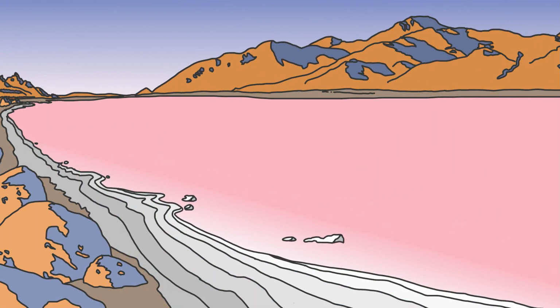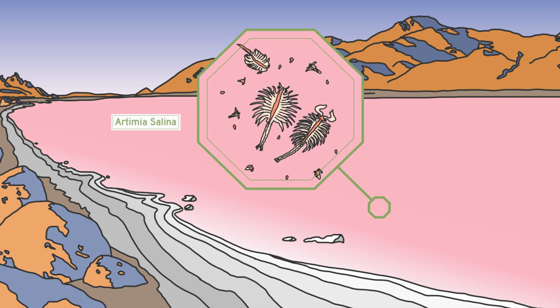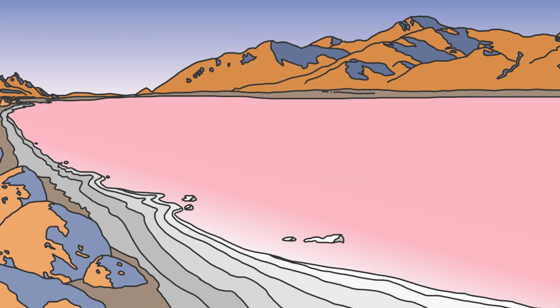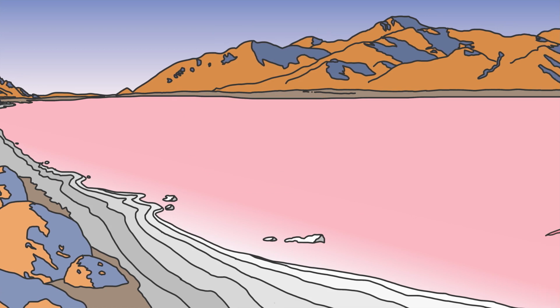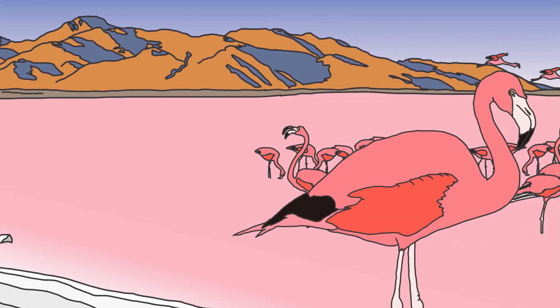Take, for example, a salt lake. This environment is so salty that only brine shrimp and specialized algae inhabit these waters permanently. While microscopic, their presence can be seen in the beautiful pink color of the lake. They form the food source of the less permanent residents of this lake, flamingos.